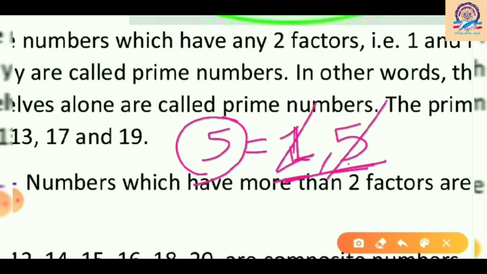So the numbers which have only two factors, the first is 1 and the second is itself, those numbers are known as prime numbers. So let me take another number, 10.